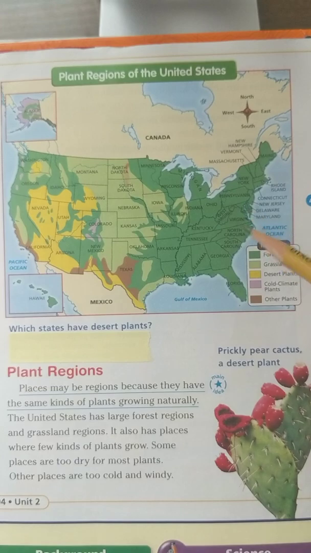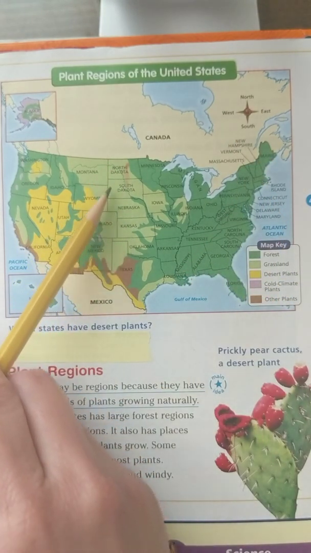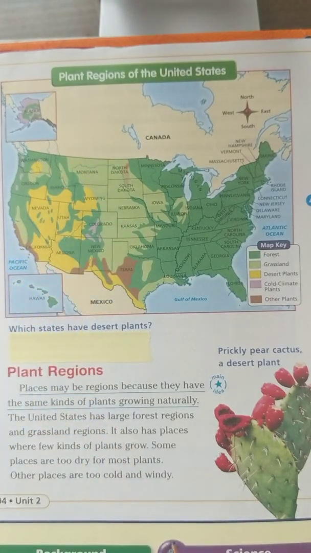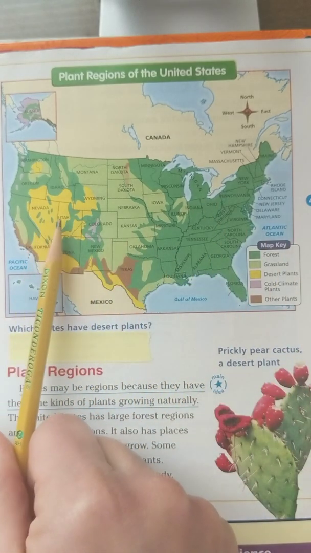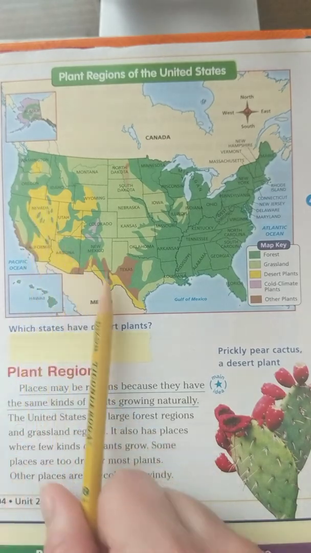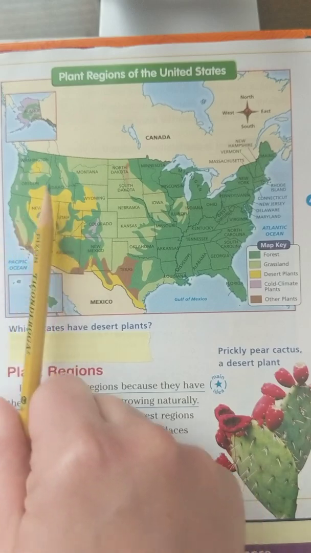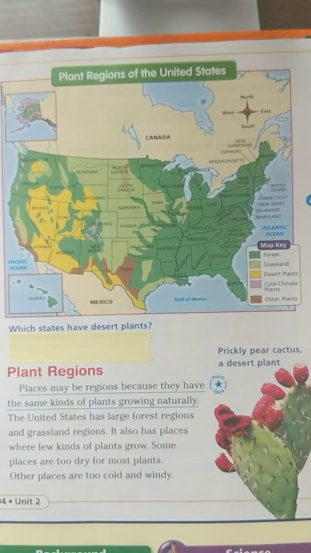So look at, oh wow, over here on the east side of the United States, look at how much forest we have over there. But is there much forest in the middle? No, not really. That's mainly grassland. And where is the desert area in the United States? Would it be in the north, east, south, or west? Okay, desert would definitely be over here on the west. If you said south, that would work too, because in the south we have desert. But it's mainly here on the west side. Lots of desert over there.